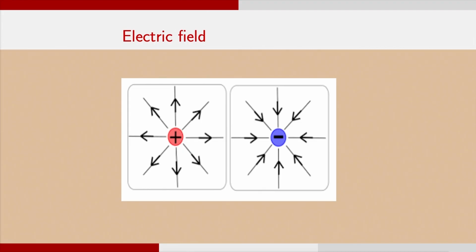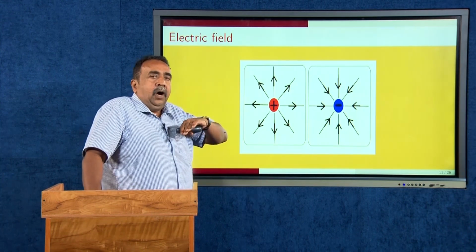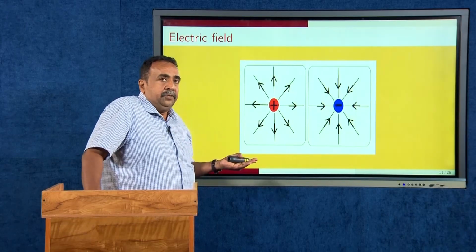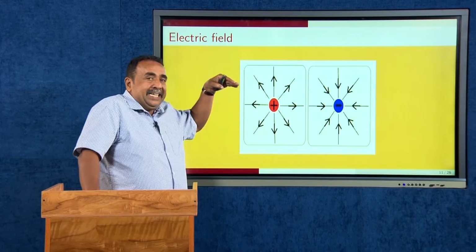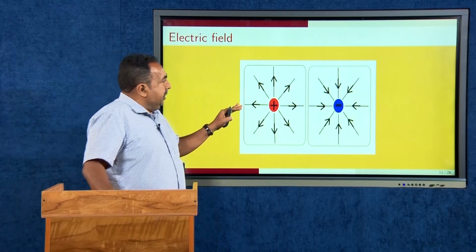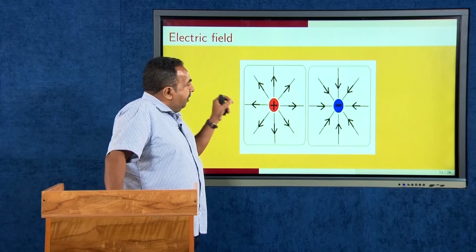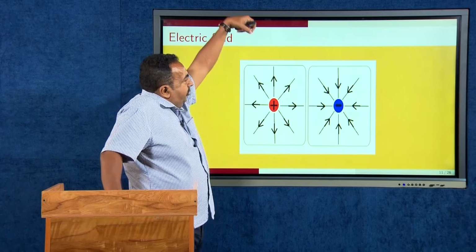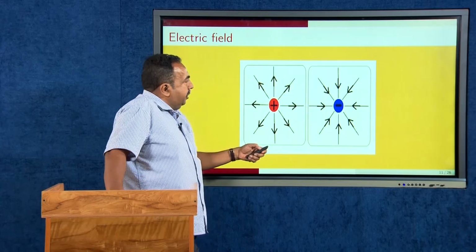The visualization is based on the assumption that all the lines from a positive charge will be emerging from the positive charge, and for a negative charge, all the lines will be converging on the negative charge. This is the convention that we follow now. From the positive charge, the lines of force or the electric field will be emerging, and on the negative charge, the lines will be converging.